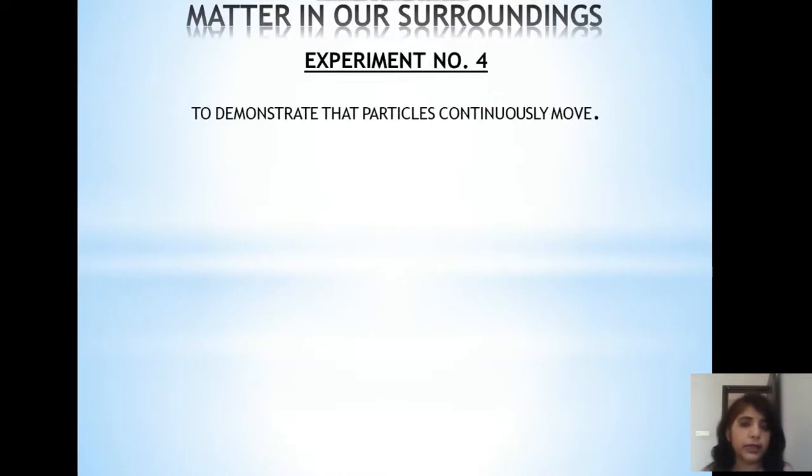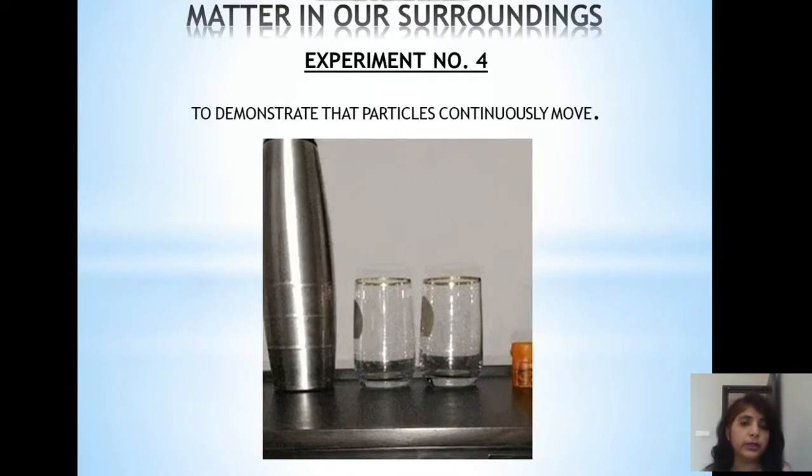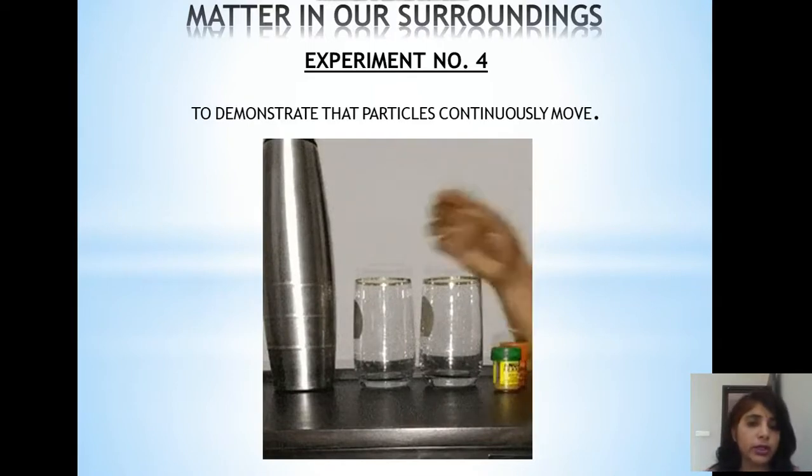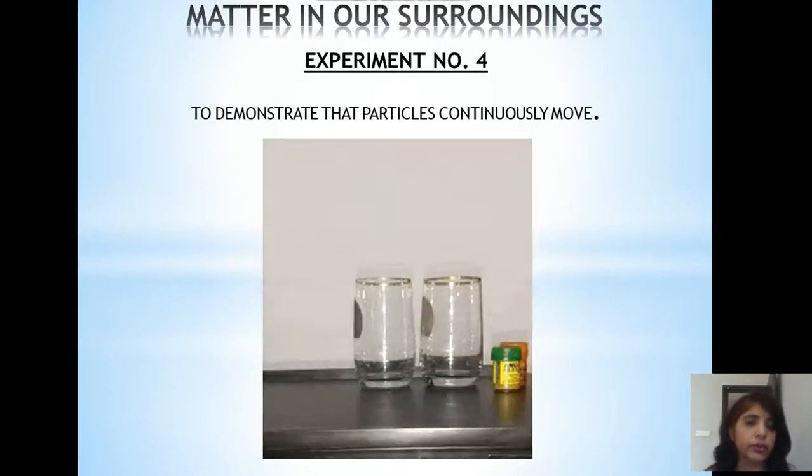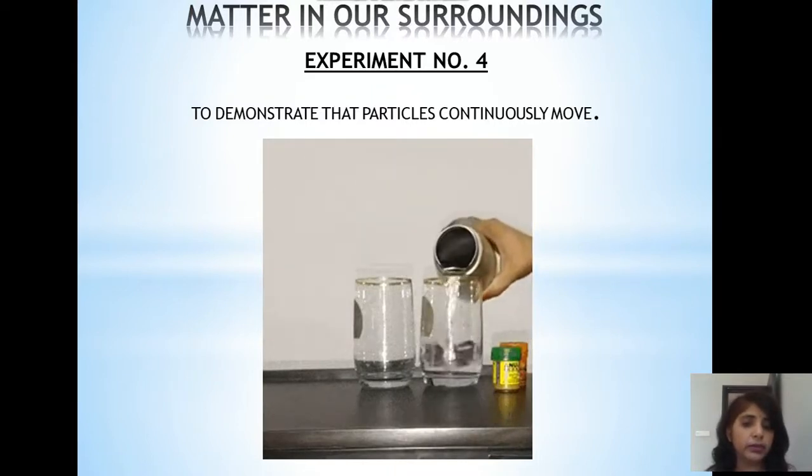Now the last activity, to show whether the particles continuously move or not. Here we will be seeing two activities, two experiments. So we will be verifying the last characteristic. Now see, here we will see it through diffusion. What is diffusion? Diffusion is the intermixing of two substances, the particles of two substances.